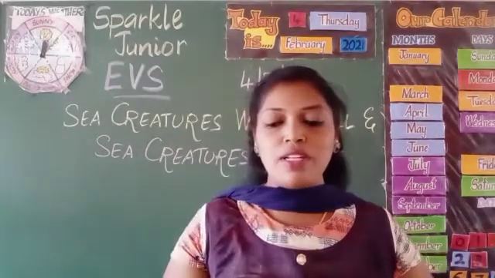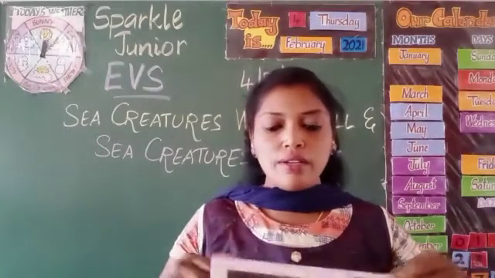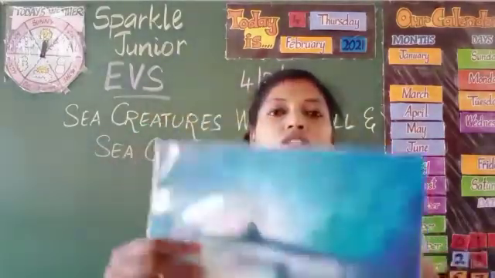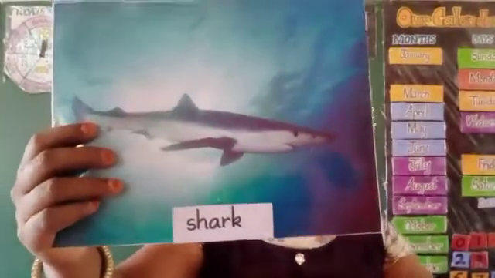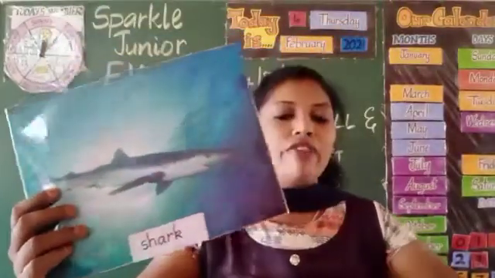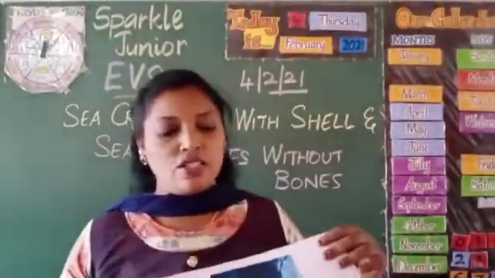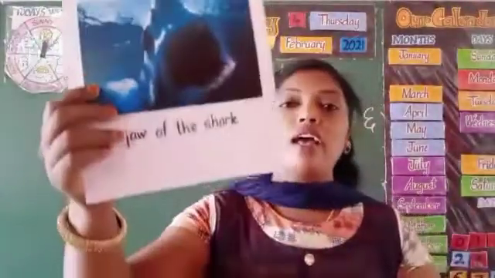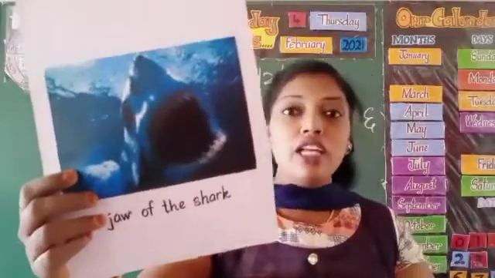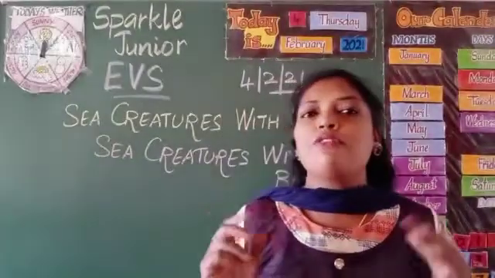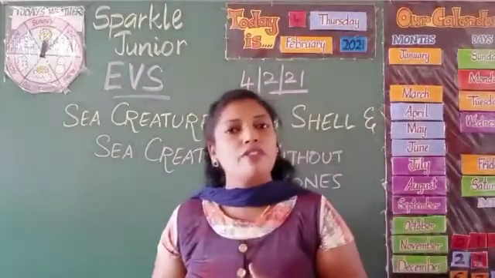The very first one is the shark. Remember children about the shark? I have given you information. This is a shark. It looks like a big fish, but it doesn't have bone. Instead they have cartilage. A shark may have 3,000 teeth at a time. Look at the jaw of the shark. There are 350 different types of shark.